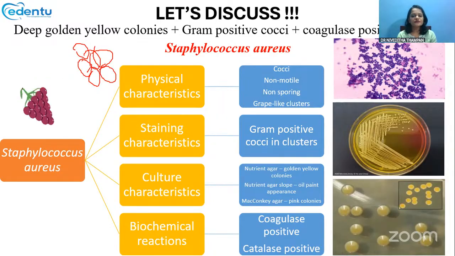If you look at the culture media, in the nutrient agar it will usually show yellow colonies like this. It is actually described as golden yellow colonies. In the MacConkey agar, it can produce pink colonies. It is both coagulase positive and catalase positive also.